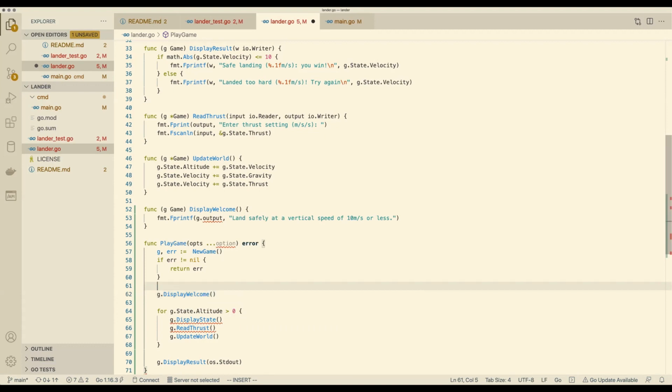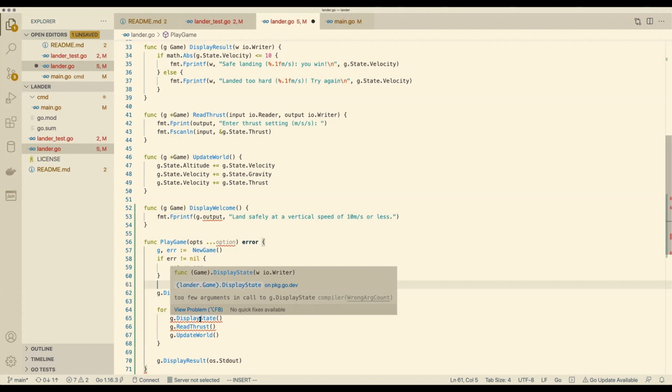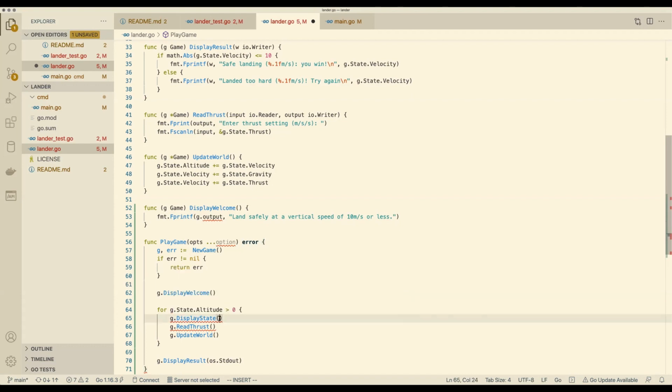Yeah, the compiler is angry because you broke display state and readThrust because they still expect to take something, but they need a different signature. Then we have io.Writer, which will be our G. So we won't need to pass anything, will we? Because if the G knows its input and output, then that's it. Great. All we need to do is change those method signatures.